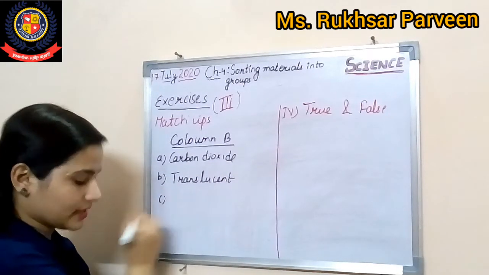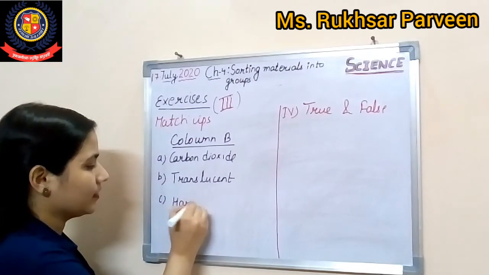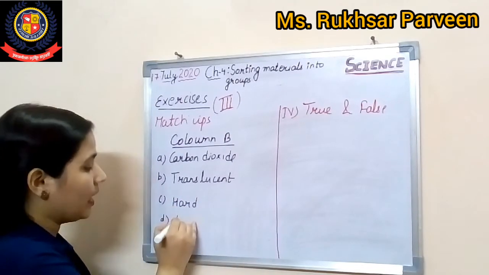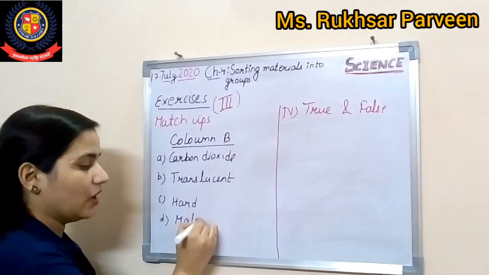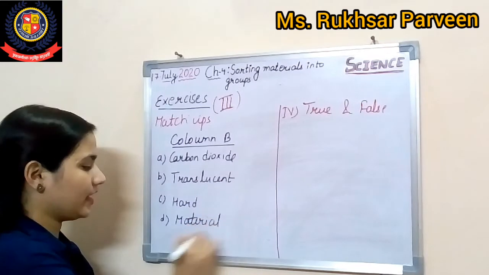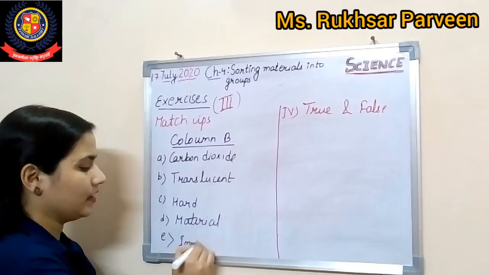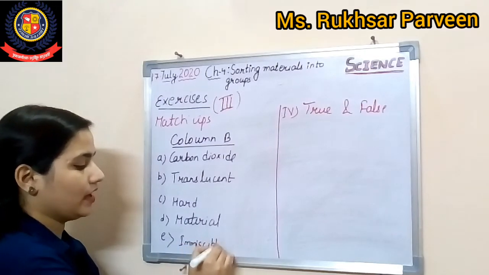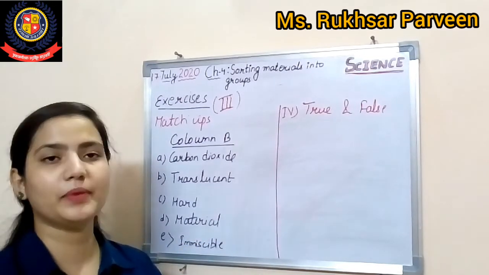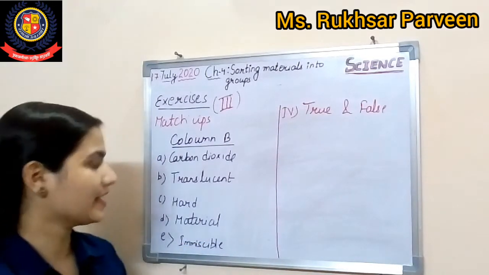And C is hard. D is material. Okay, everything is mentioned here, I am just writing. And the last one is written immiscible.